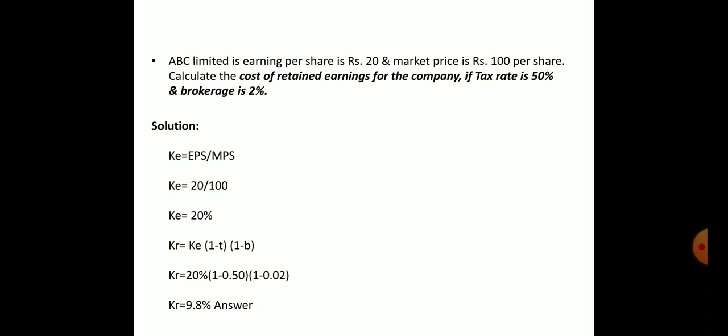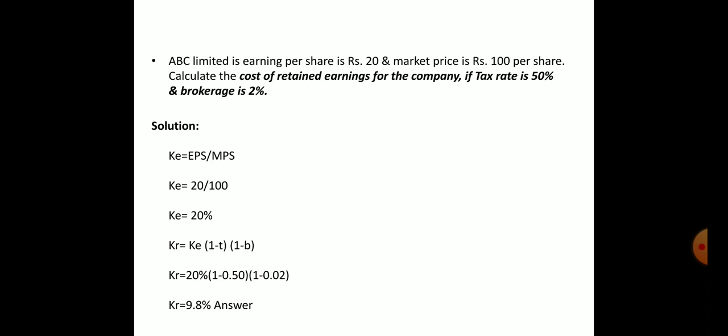MPS stands for market price per share, that is the current market price. So KE is equal to 20 upon 100. If we want a percentage, that is equal to 20%. So KE is equal to 20%.